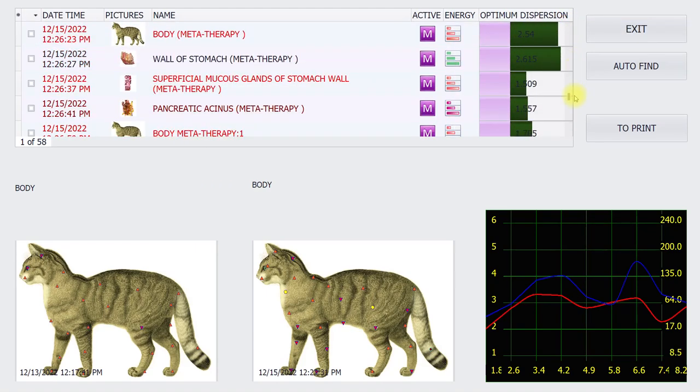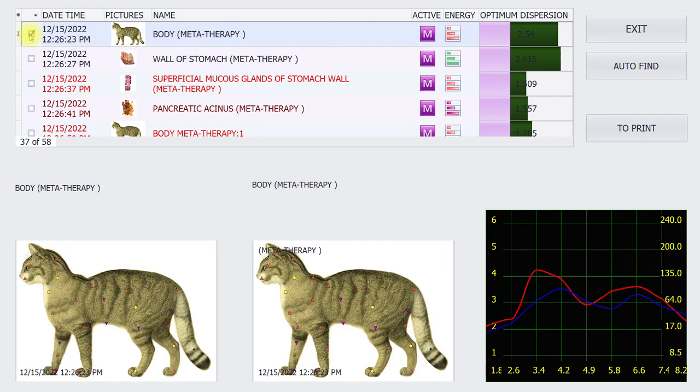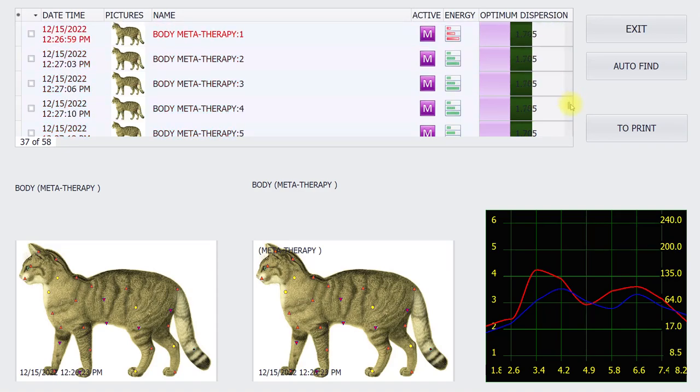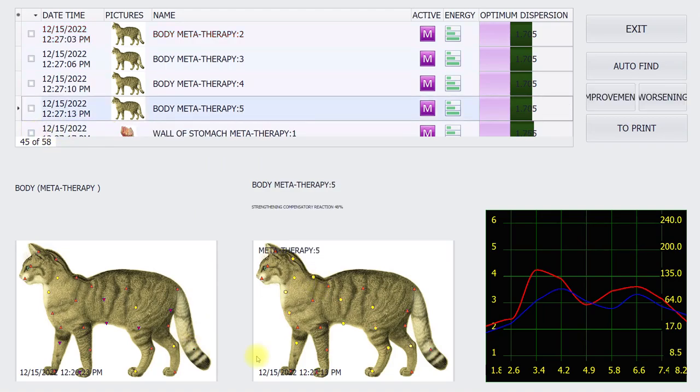So here you see the metatherapy. And you can also see the advantages of doing the metatherapy. How is it now the situation at level 5? And you can see the improvements of, you see.